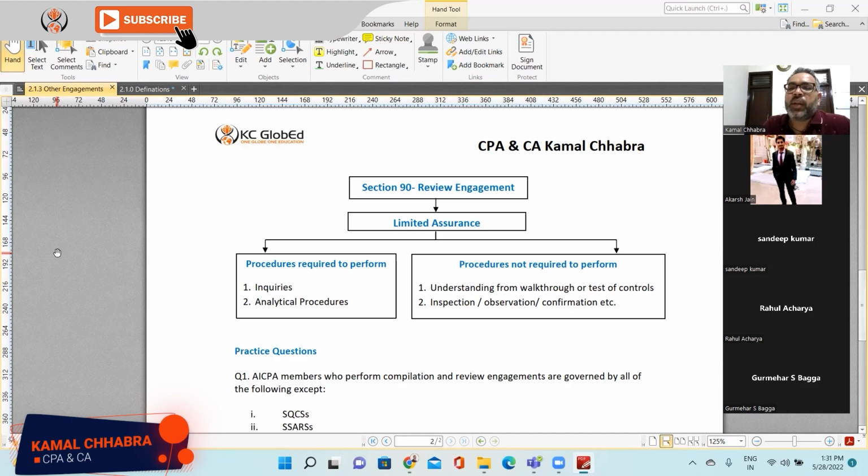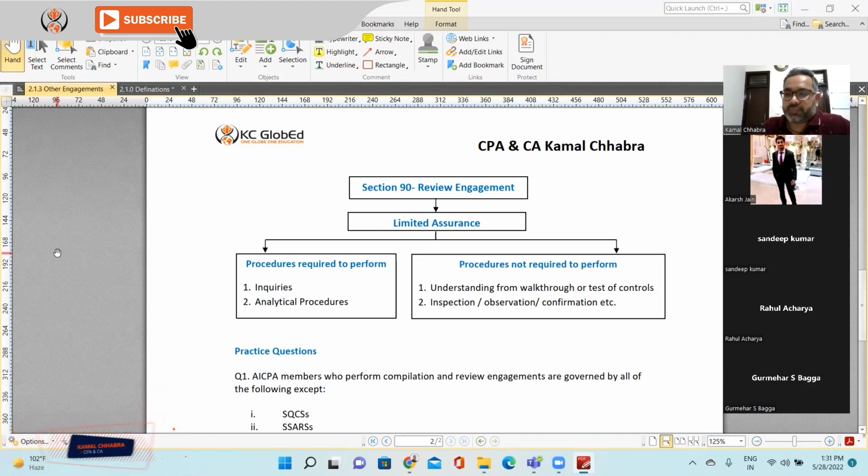What are the procedures not required to be performed when you are doing a review engagement? So students most of the time get confused. Like in the exam, in a multiple choice question, they will say you are performing a review engagement, and to perform the review engagement effectively, what all procedures do you need to perform mandatorily?